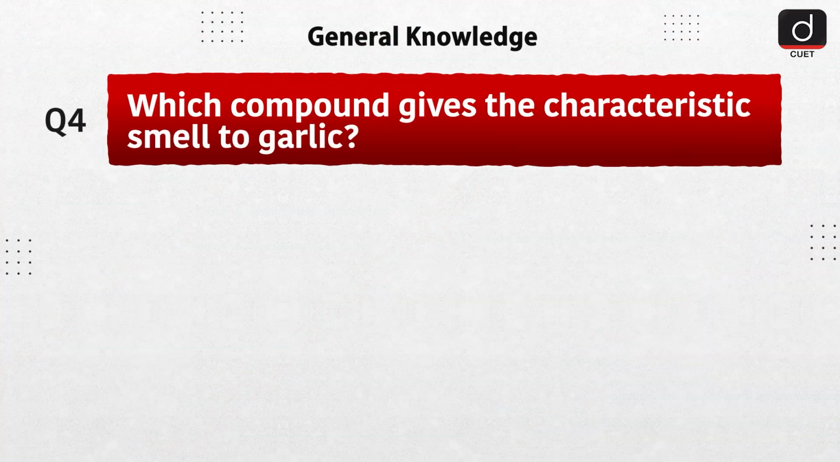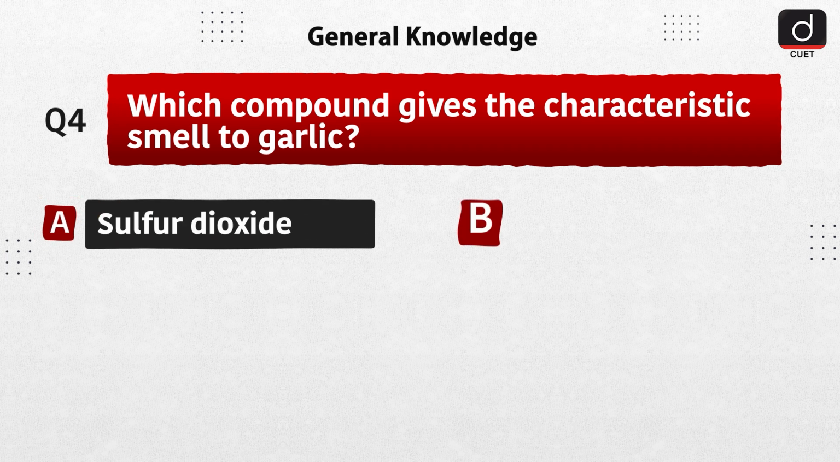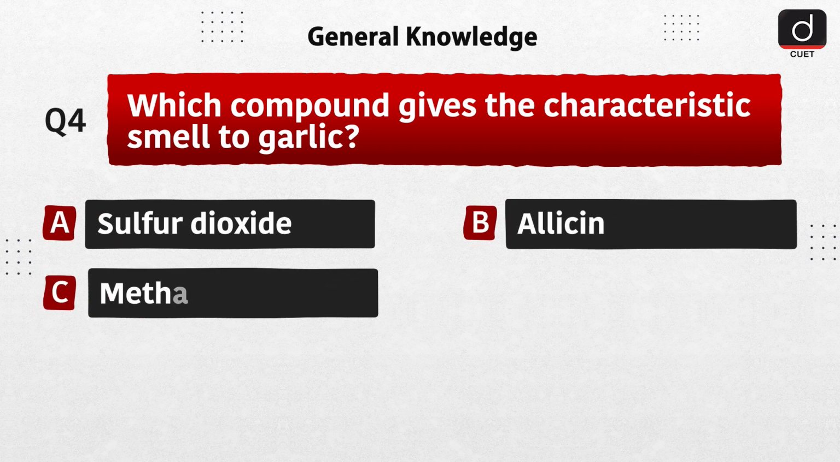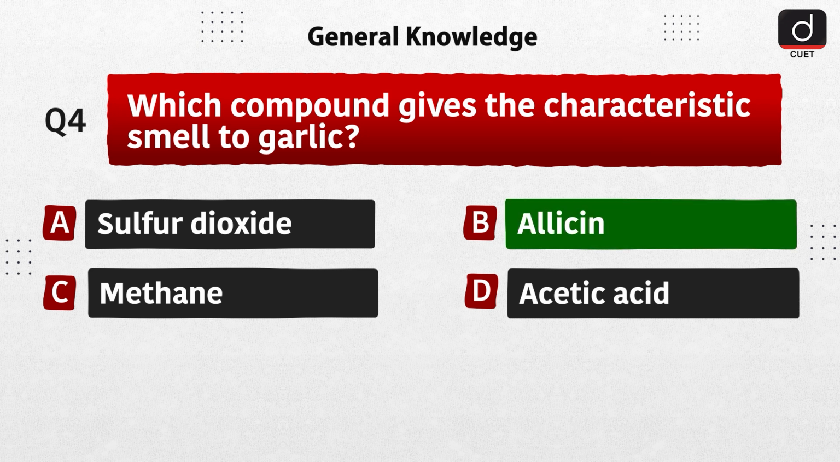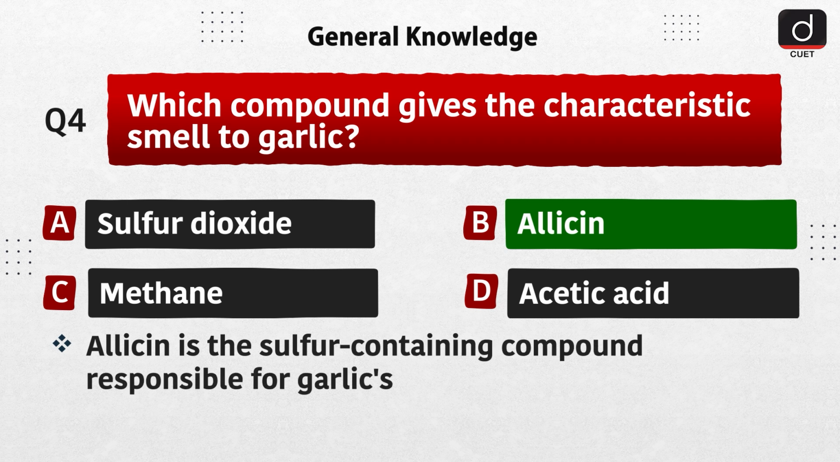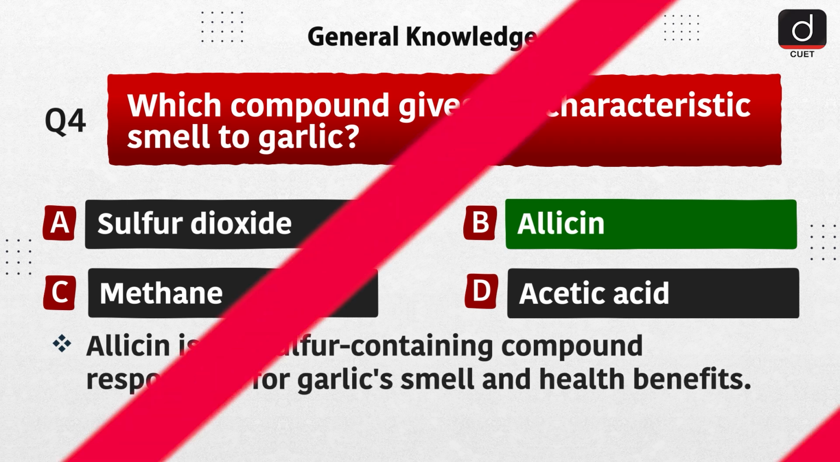Next question is, which compound gives the characteristic smell to garlic? A. Sulfur dioxide, B. Allicin, C. Methane, D. Acetic acid. The correct answer is option B, Allicin. Allicin is the sulfur-containing compound responsible for garlic's smell and health benefits.